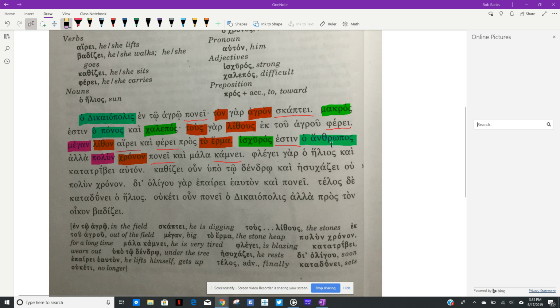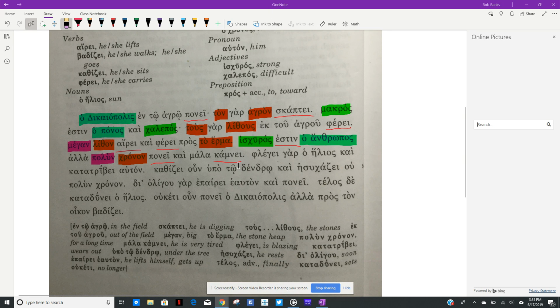Ischuros estin ho anthropos. So the subject is the ho word. So the man is ischuros, strong, alla polun chronon ponei, but he works polun chronon, for much time. That's how long he works. Chronon, time, polun, an adjective modifying time. The N on the ending, of course, tells you it's accusative, so it's going with chronon. Kai mala kamnei, and he's very tired. Mala, very. Kamnei, tired.